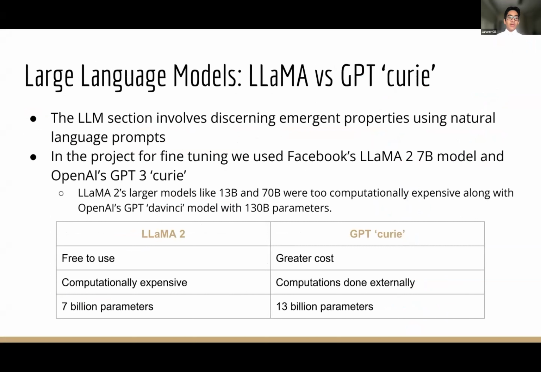This next section of the project covers using large language models to discern properties in molecules from large language prompts. The two main models we used for fine-tuning were Llama 2 and OpenAI's Curie model. The main differences are that Curie is run completely externally and is API-based, while Llama 2 is run locally, which makes it more computationally expensive. Curie is more expensive to fine-tune. Curie also has 13 billion parameters to Llama's 7 billion, which makes it a deeper network.